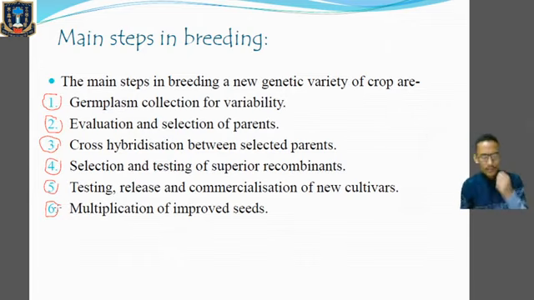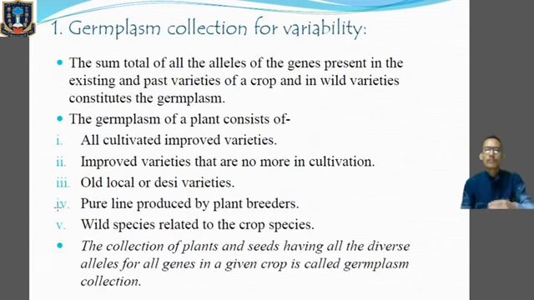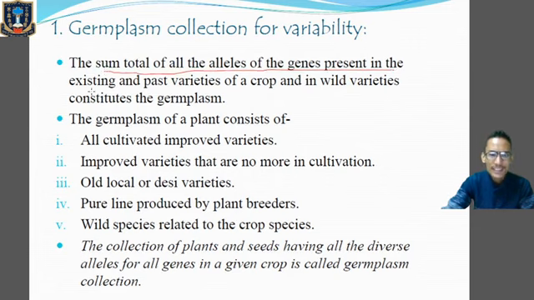Okay, so first step, germplasm collection for variability. Before that we have to remember what is germplasm. All right, then we'll go with germplasm collection. So what do you mean by germplasm and what do you mean by germplasm collection? Germplasm means the sum total of all the alleles of the genes present in the existing and the past varieties of a crop and in the wild varieties, they constitute the germplasm.